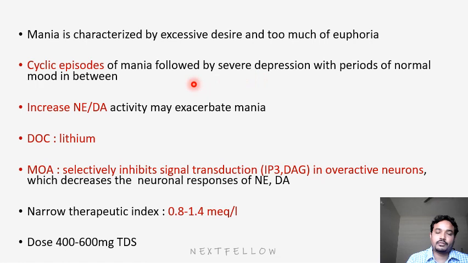In mania, the major characteristic difference is an increase in norepinephrine and dopamine activity. When norepinephrine and dopamine activity is enhanced, the patient will end up in mania. The main pathophysiology is not clear, but recently they found that elevated norepinephrine and dopamine levels may enhance the chance of mania. So we'll fix this: an increase in norepinephrine and dopamine activity may cause mania. The drug of choice here is mainly lithium.